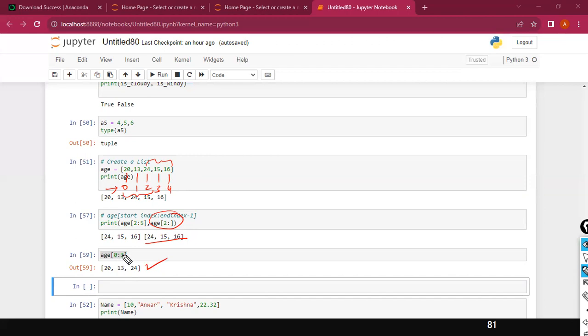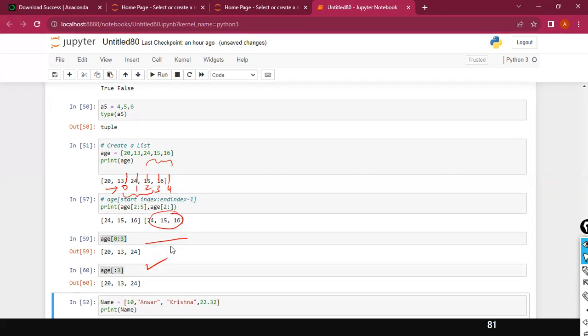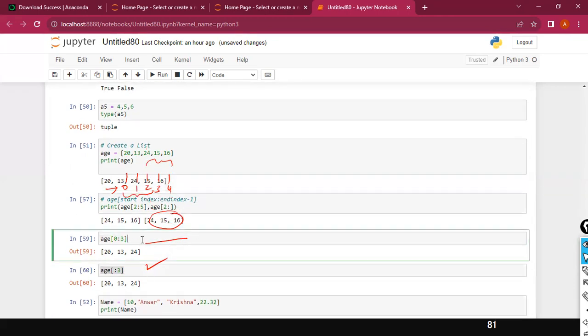Here, Aishu's question is, can I remove 0 here? Because I know very well it should start from the beginning. Yes, you can do that. Simply give the colon 3. Both of them are the same: 20, 13, 24. It is something like this.